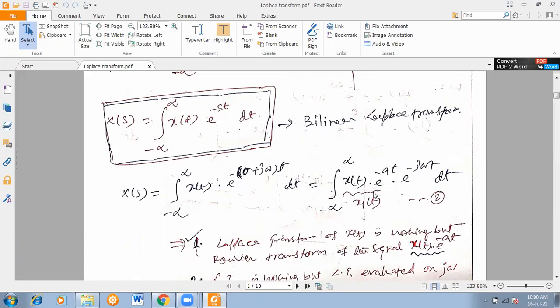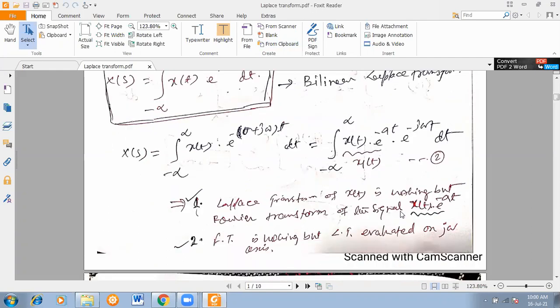Now you have to remember a few points here. From these expressions, number one: the Laplace transform of x of t. You are doing the Laplace transform of which signal? x of t. So the Laplace transform of x of t is nothing but the Fourier transform of the signal x of t into e to the power minus sigma t. That is what I have seen here, and that I am writing.